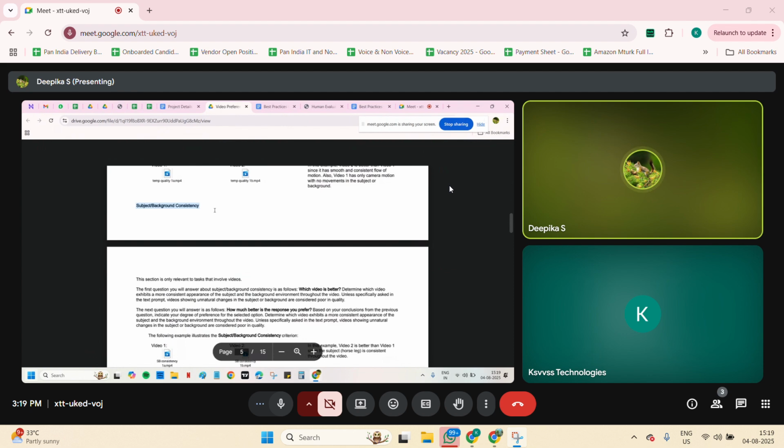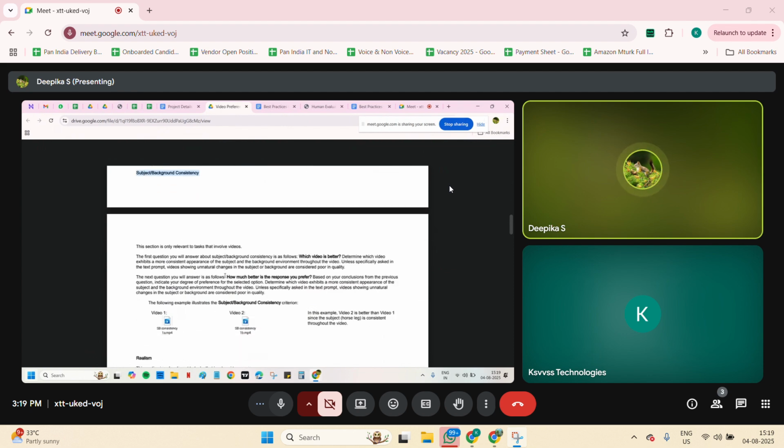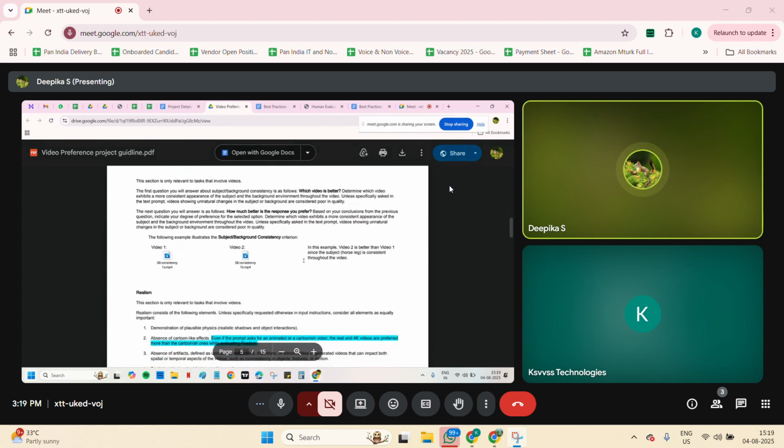And coming back to subject and background consistency, here we need to see the background and what prompt is given, whether that prompt is satisfied in that video or not. And we need to check whether the background is changing, whether we have any distortion or motion, whether quality is good or not. All those will come under here.